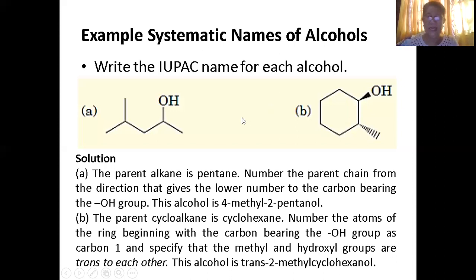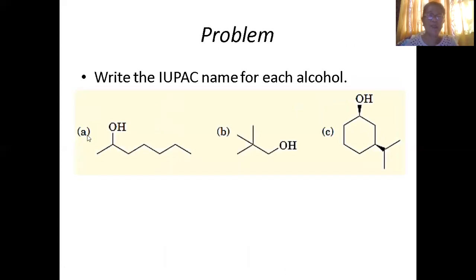We have 8 minutes left. Okay, let us move on. How are we going to write the IUPAC name of this? Let me ask the participants. Angel, letter A. What is the name, Angel? 2-heptanol. Hepta is 7? 1, 2, 3, 4, 5, 6, 7. Good. So that is 2-heptanol. Okay, good, Angel. Let's have another one.